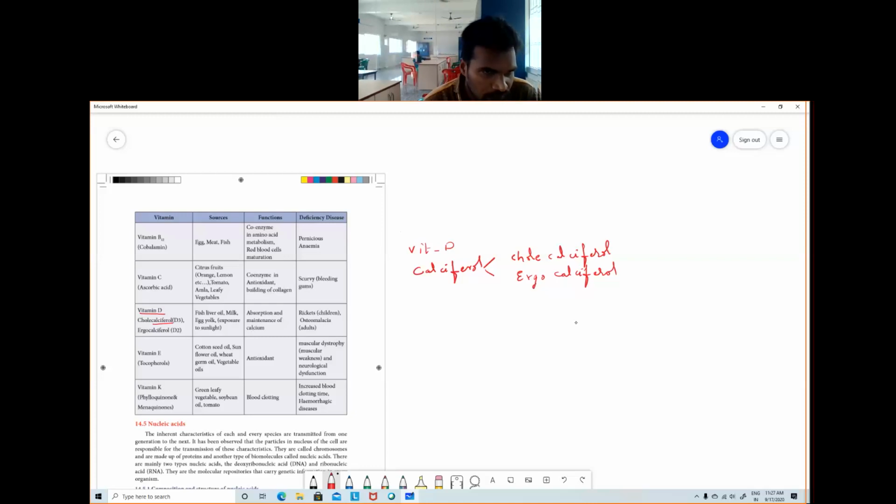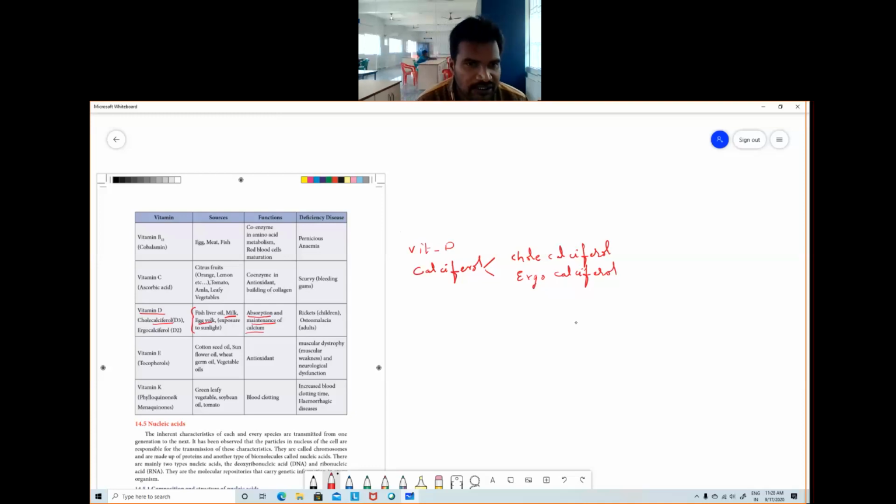Mainly they are present in fish liver oil, milk, egg yolk. And one more thing, this vitamin D is also called the sunshine vitamin. Why? Because if you expose yourself to the early morning sun rays, it will be synthesized in our body. That is why vitamin D is a sunshine vitamin. Next one, the main function of this is the absorption and the maintenance of calcium levels in our body. It's the main function of vitamin D.